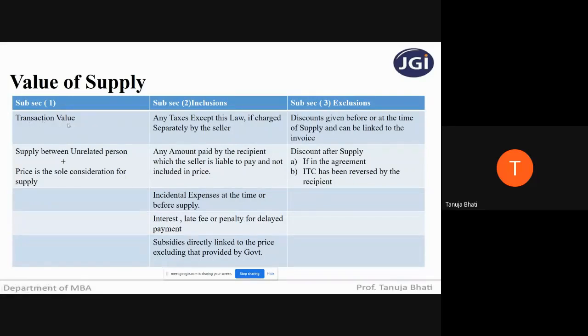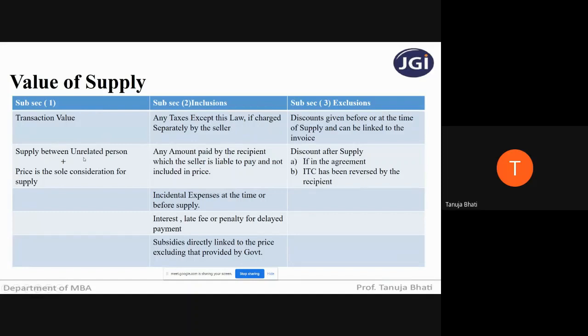The value shall be the transaction value provided only if the supply is between unrelated persons. When I say unrelated, the supplier and recipient should not be related with each other. We have already seen the definition of related person. They should not be members of the same family, officers or directors of the same company, or partners of the same firm. A third person should not directly control the supplier and the recipient. All this falls under the definition of related person.